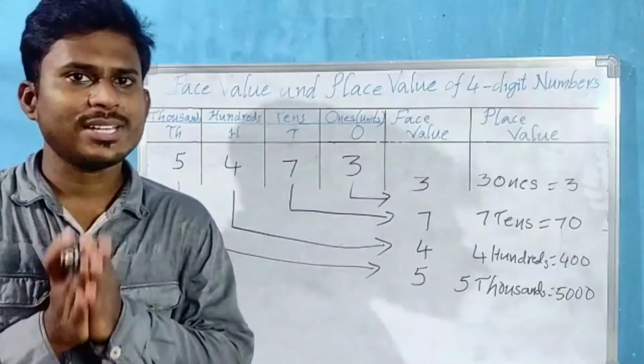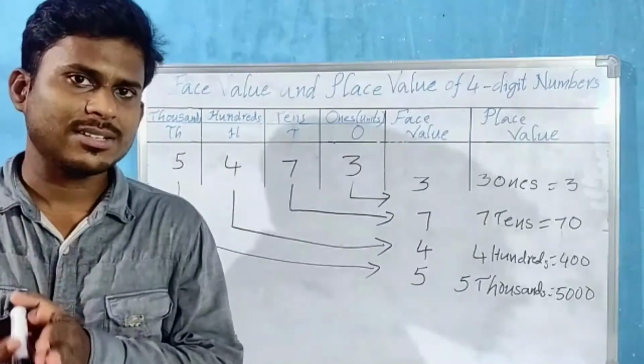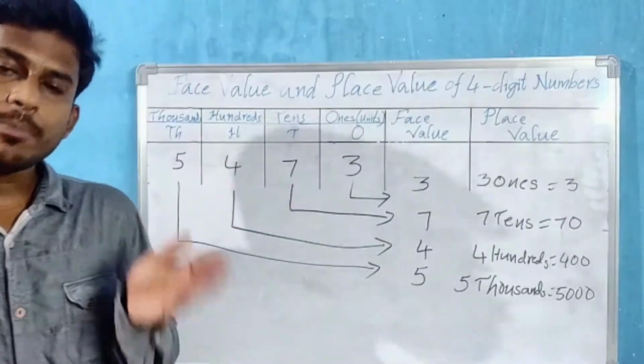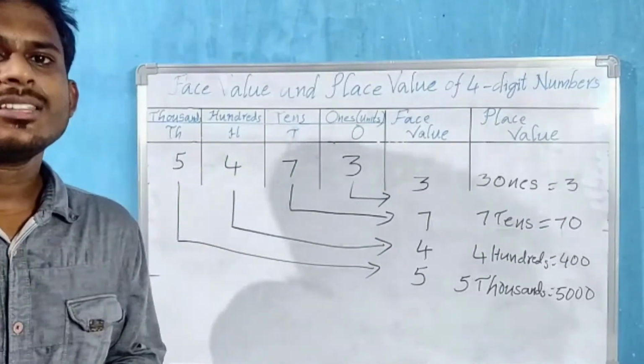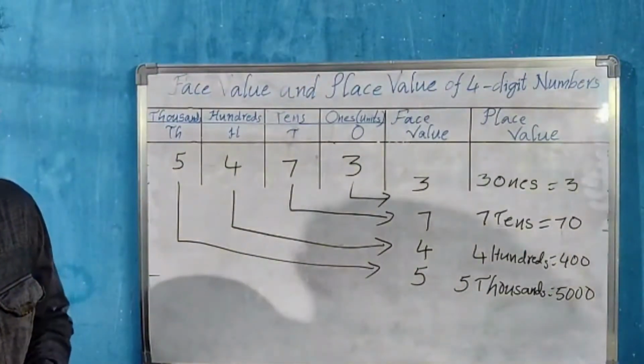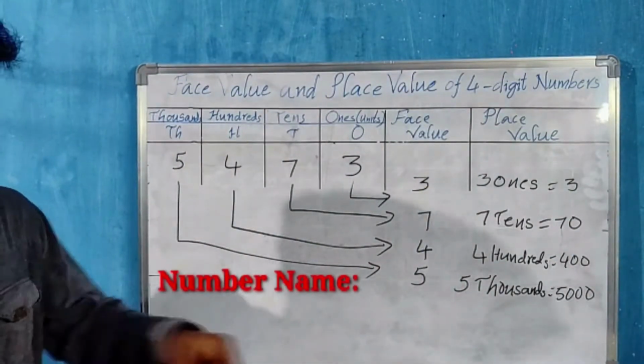Face value, it's a name. The digit's face value is the digit itself. But whereas place value, basing on the place it takes, the value changes. From this only we can write the number name. Shall we write the number name for this? Once look on the board.